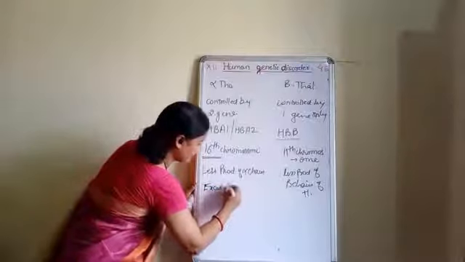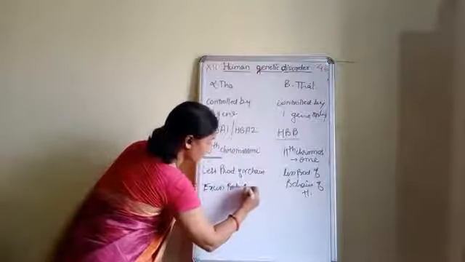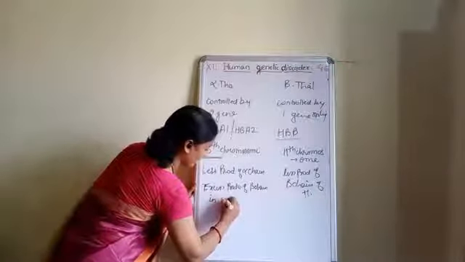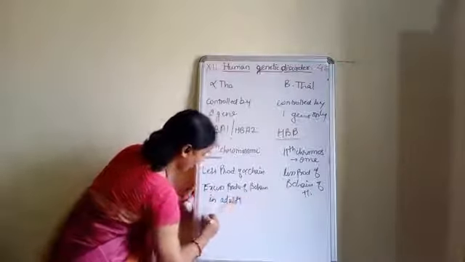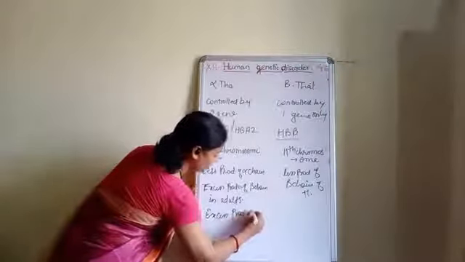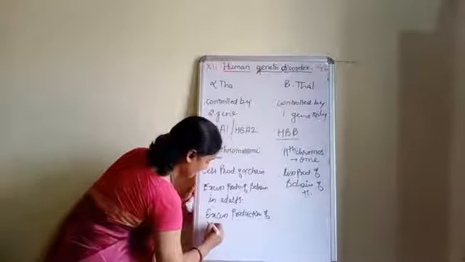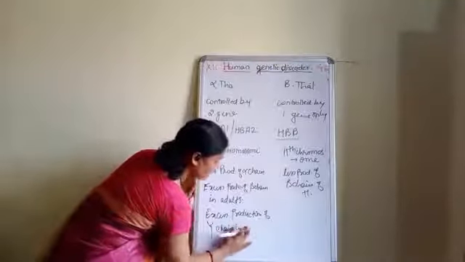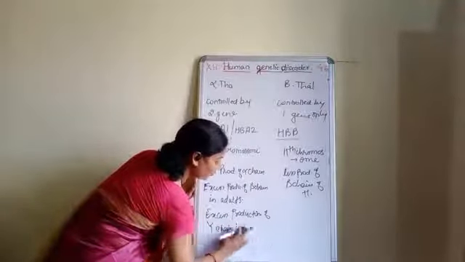Excess production of the beta chain in adults and excess production of delta chains in newborns or infants.